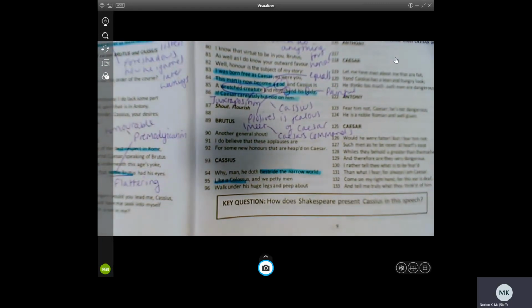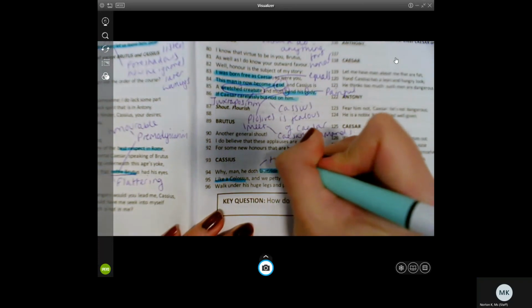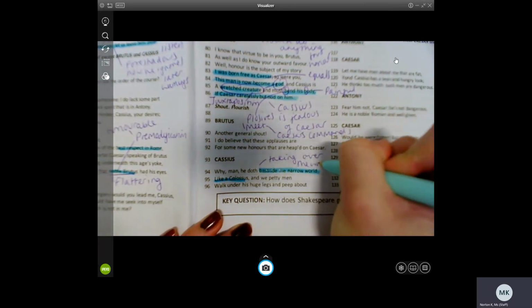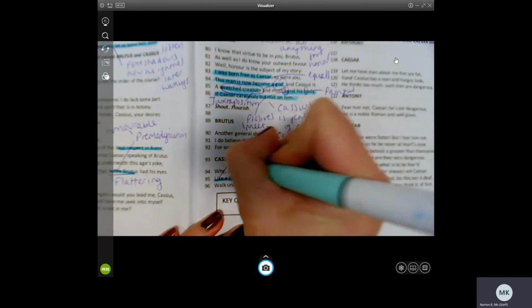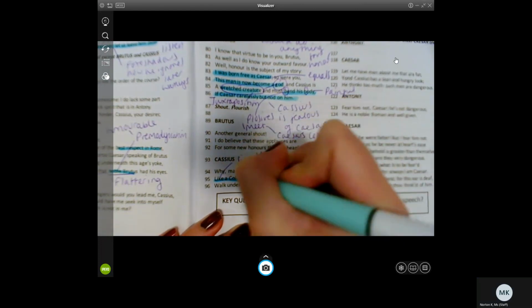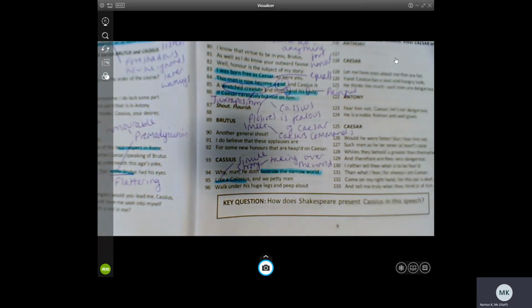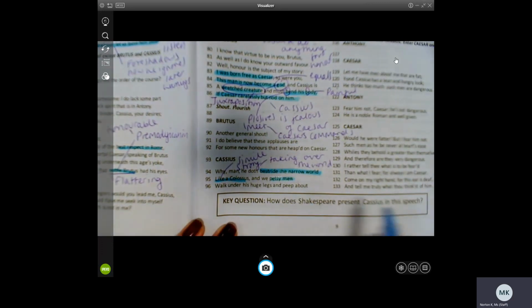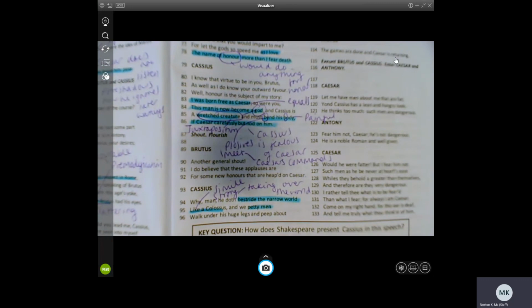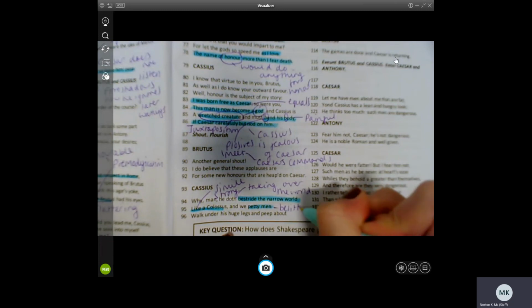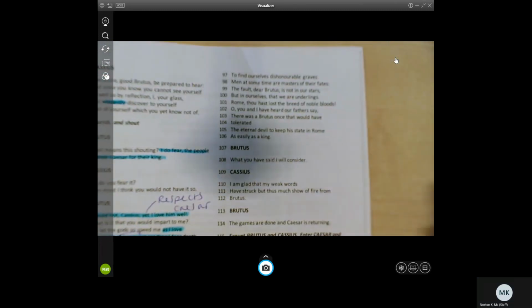So he's saying he's taking over the world. A colossus is like a giant, so we've got that simile there to show he's very strong. And we petty men walk under his huge legs and peep out to find ourselves dishonourable graves. He feels belittled. He feels lesser than Caesar. To find ourselves dishonourable graves.